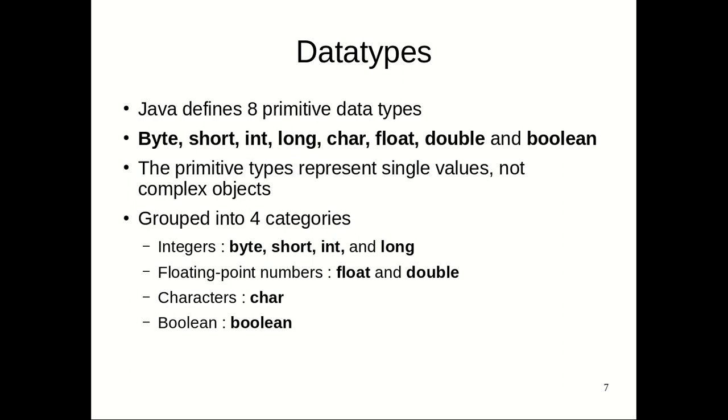So, data types. Java defines 8 primitive data types. When I am discussing data types, I am also discussing primitive data types. These are byte, short, int, long, char, float, double, and boolean. In contrast to the term bool used in C++, Java uses the boolean data type with the keyword boolean.